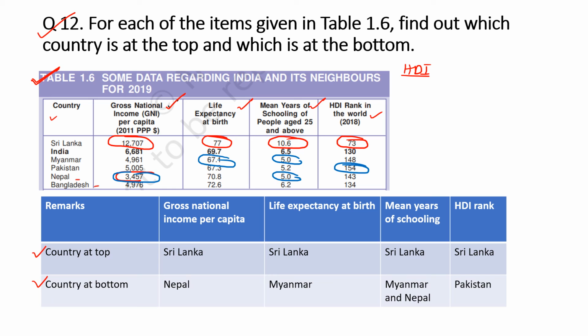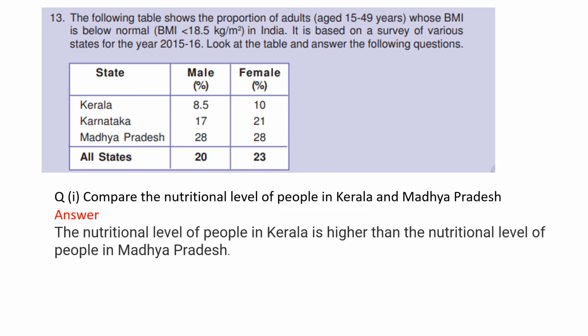Okay. Question number 13. The following table shows the proportion of adults aged between 15 to 49 years whose body mass index is below normal. Below normal means it is not normal; below 18.5 is the range. So in the table, it is given for those whose BMI is below normal.